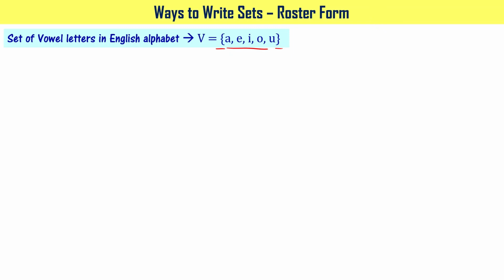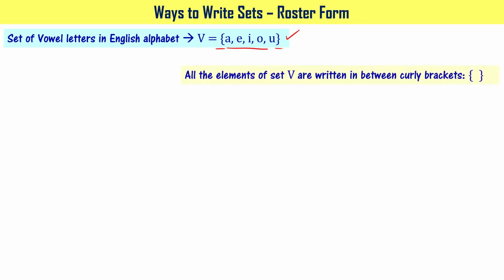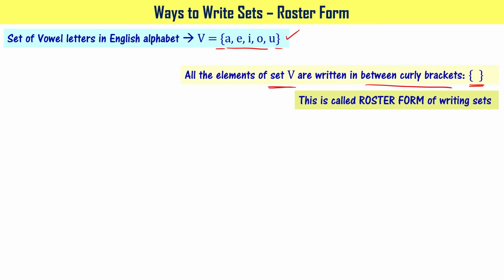And we said that V is a set of elements A, E, I, O, U. When you have something like this, you say that set V is written in its roster form. The reason is you have written all the elements of set V in between curly brackets. When you write all the elements of any set in between curly brackets, you say that set is written in its roster form. It means set V is written in roster form here, right?